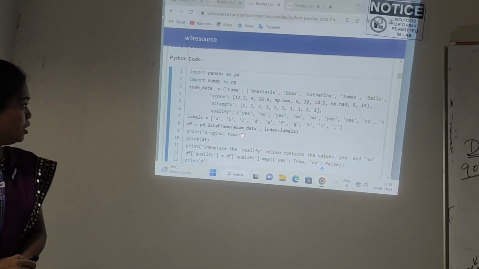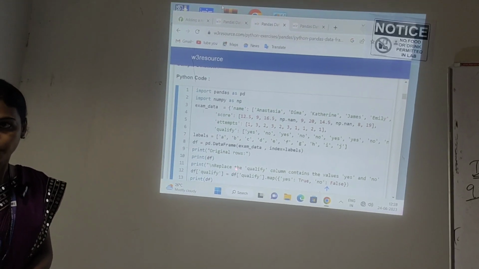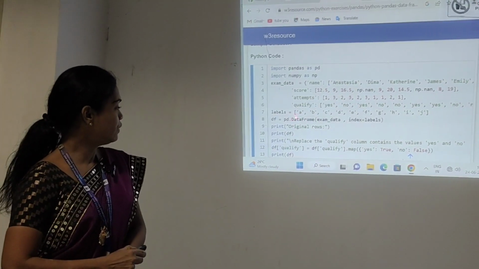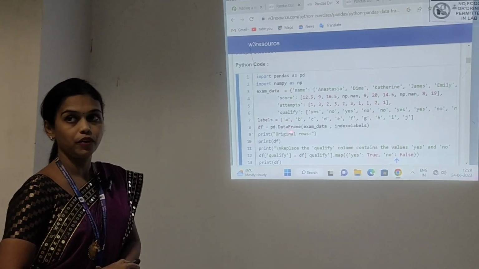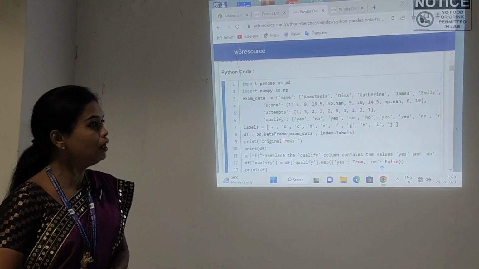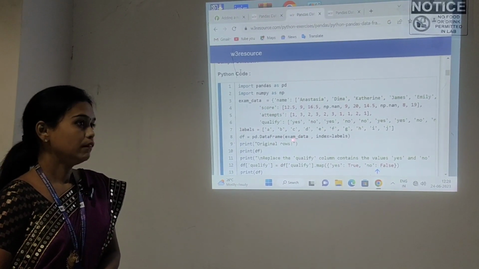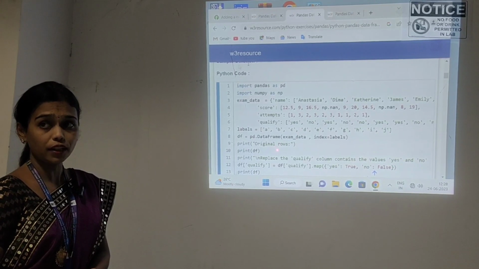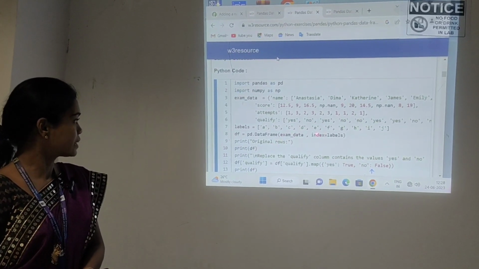I will use a variable to pass the input. Understand? So it will automatically create the data frame, the table, with the help of this variable, along with indexing.